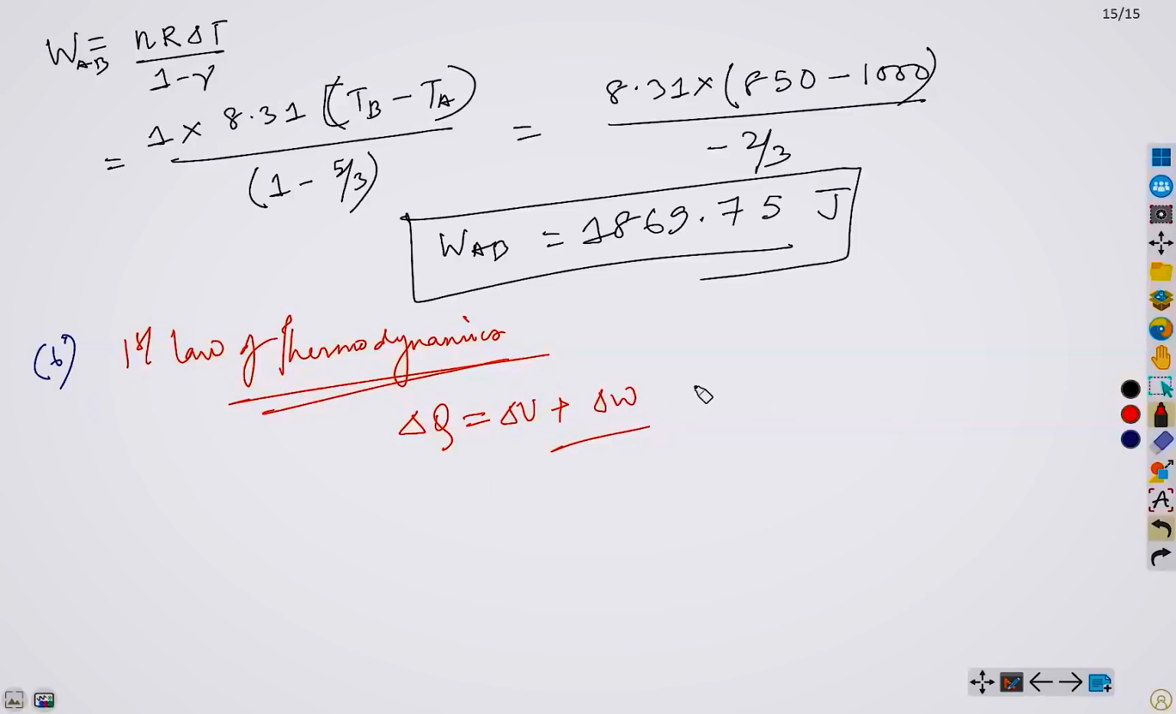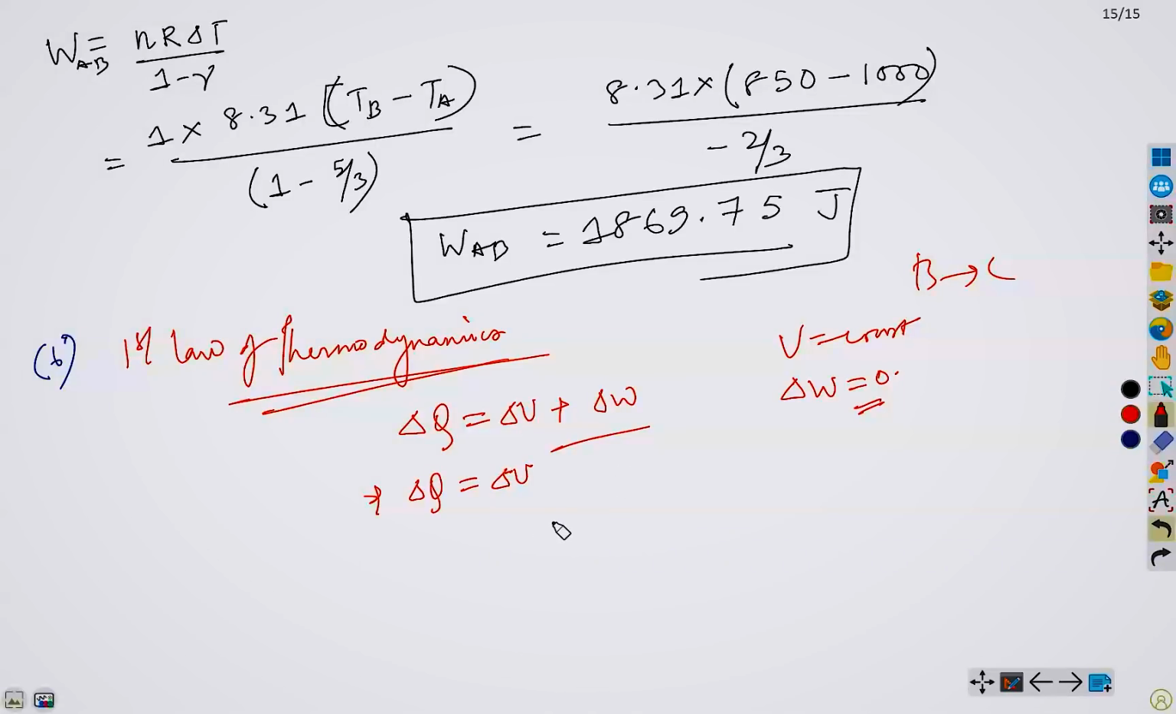Simple, very simple. Isn't it so? Because V is constant, in this case, from B to C, it implies that delta W will be 0, right? So, delta Q equals delta U. Yes? Now the question is, from here, how we can proceed?